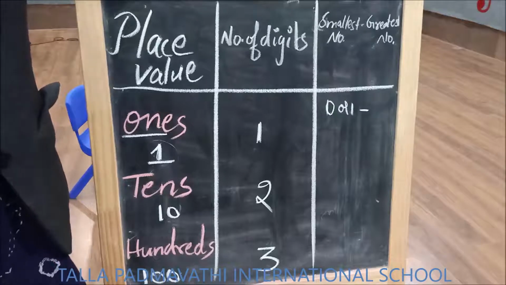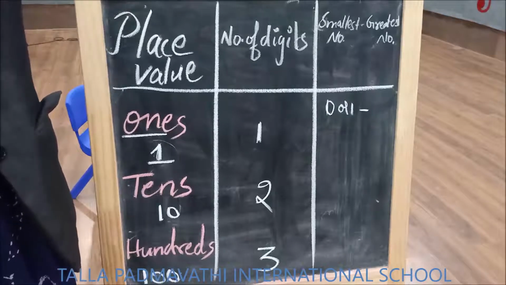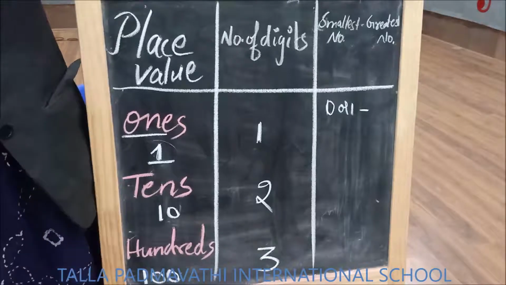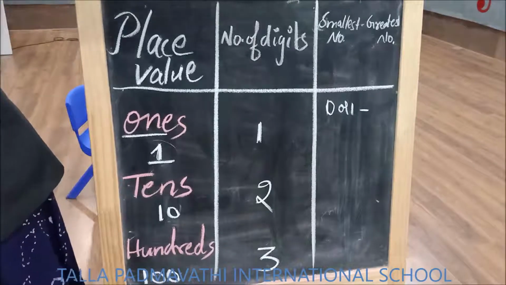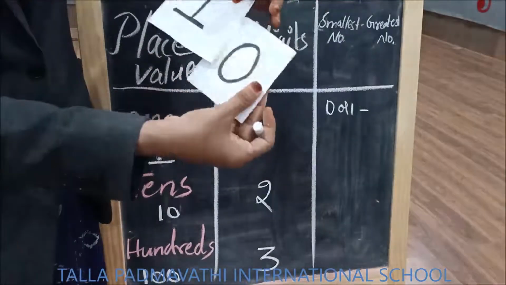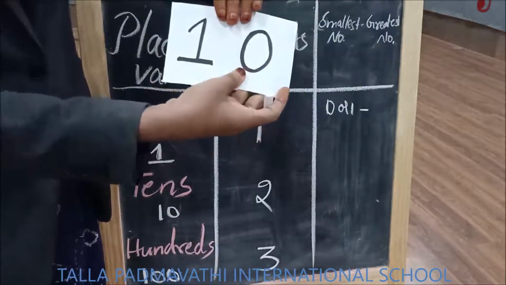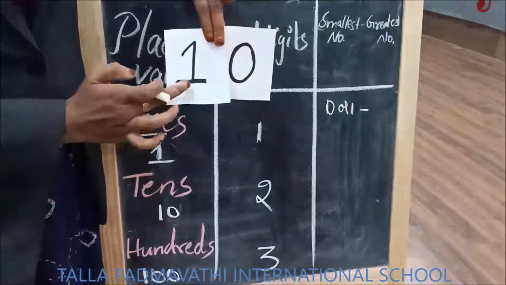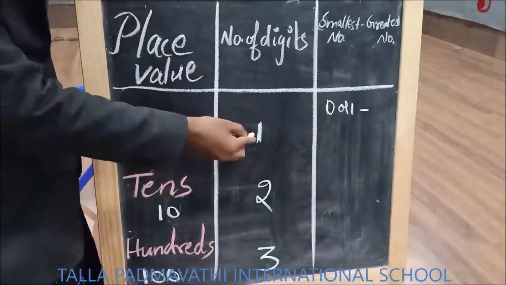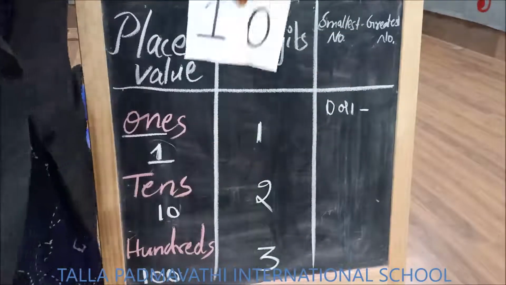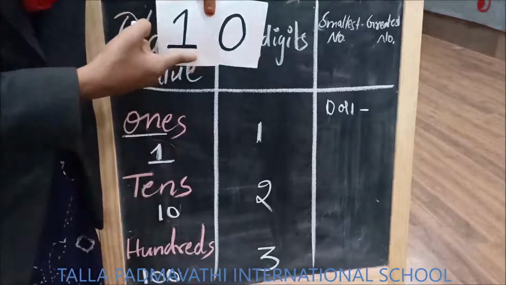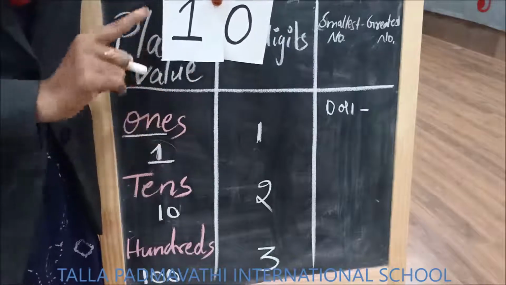So how do we find the greatest one-digit number? Let us start counting from 1: 1, 2, 3, 4, 5, 6, 7, 8, 9, 10. When you see 10, children, how many digits are used in 10? 1, 2. Am I asking for the greatest 2-digit number? No, I am asking for the greatest 1-digit number. So what is before 10? 9.